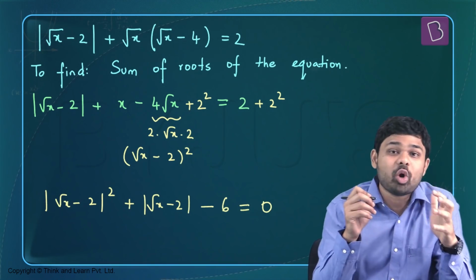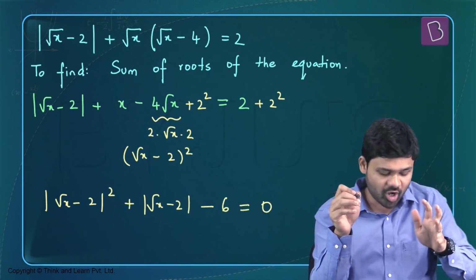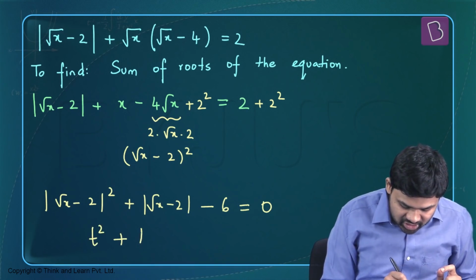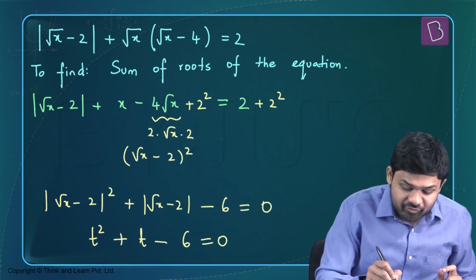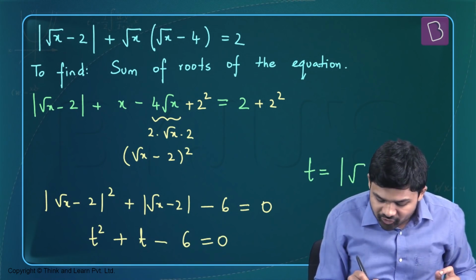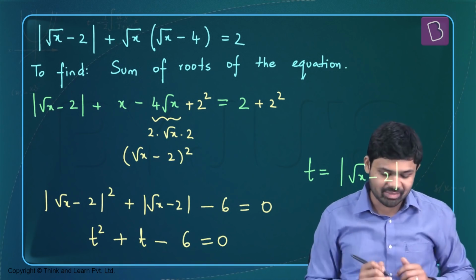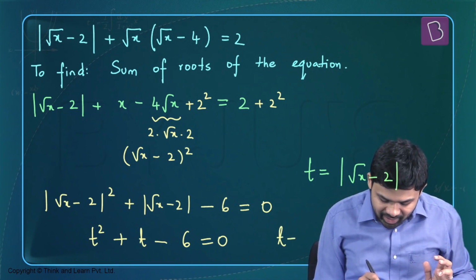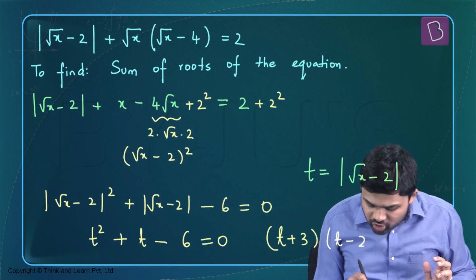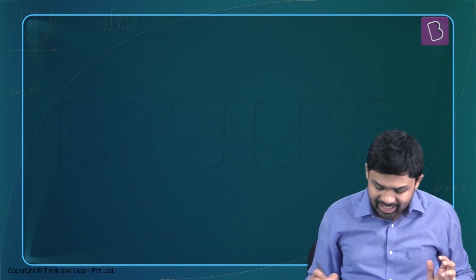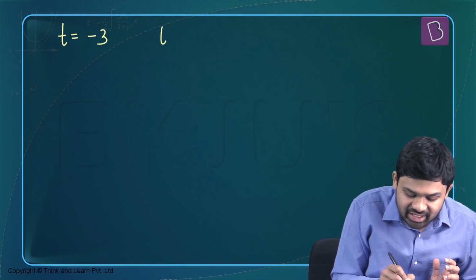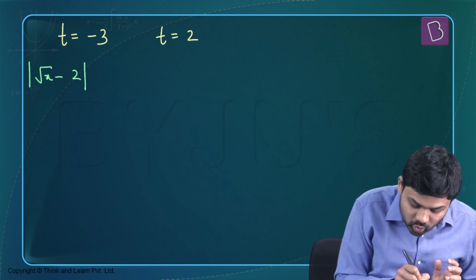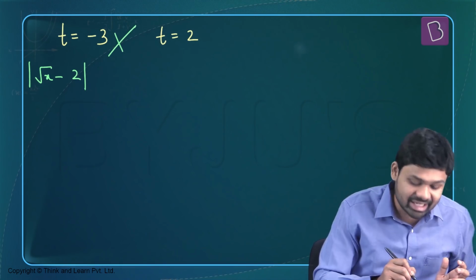So now you actually have a quadratic equation, but your variable is mod of root x minus 2. So that's your variable. So this is nothing but t square plus t minus 6 is equal to 0 if my t is nothing but mod of root x minus 2. That's my new variable. I have to solve this quadratic. That's a very easy quadratic to solve. The factors are going to be t plus 3 and t minus 2. So upon solving this quadratic, I'm going to get t equal to negative 3 and t equal to 2. But what is t? T is mod of root x minus 2, and a mod cannot be negative, so this is rejected.